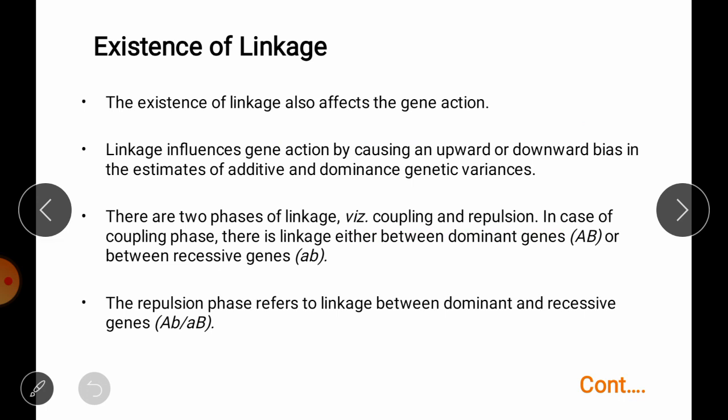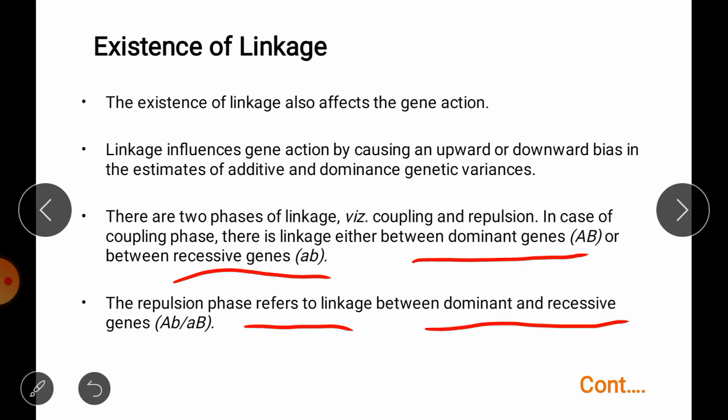In the coupling phase, we observe linkage between dominant genes, where linkage is present between two dominant genes or two recessive genes. While in the repulsion phase, we see linkage between one dominant and one recessive gene.